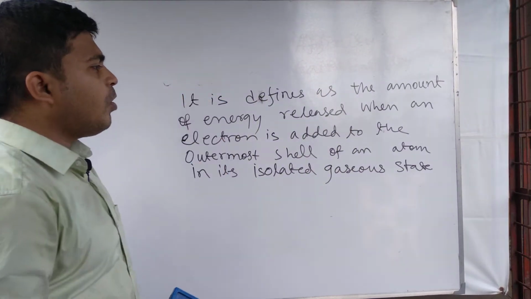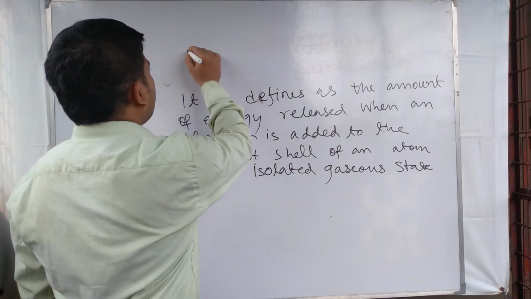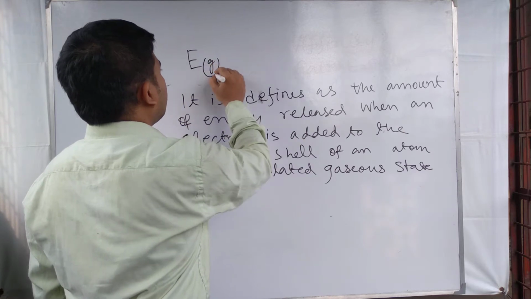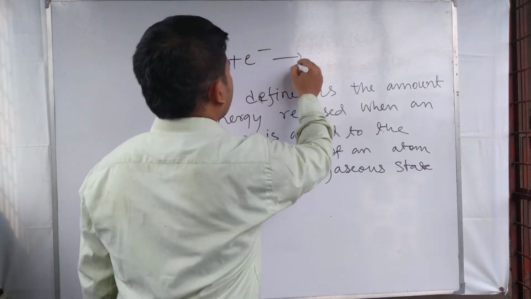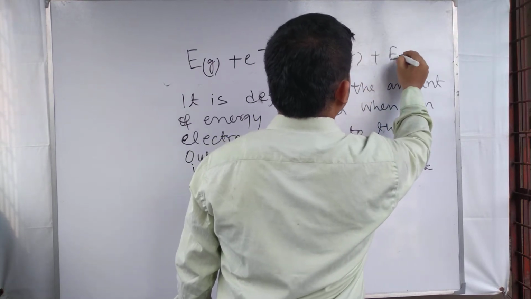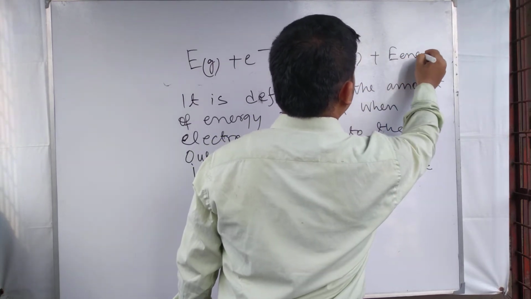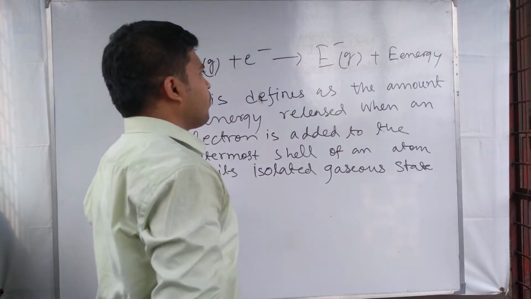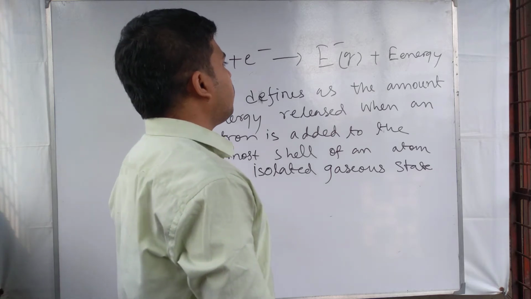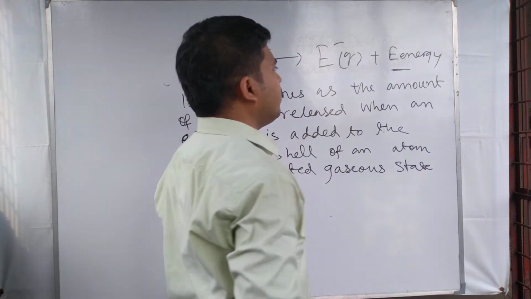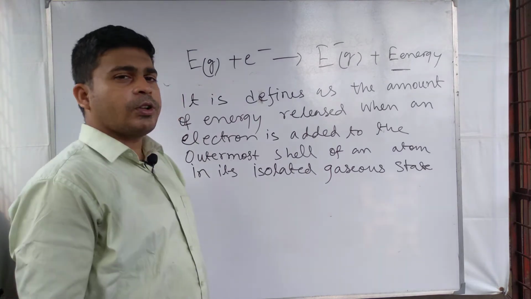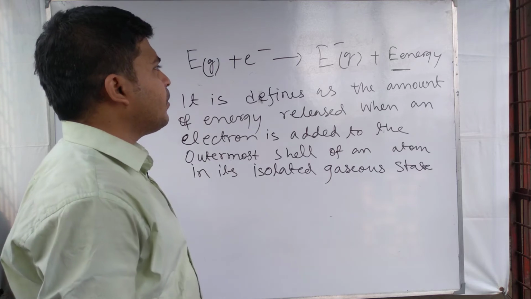In equation form, we write an element E in gaseous state gaining one electron and producing E minus gas plus energy. So this is called electron affinity or electron gain enthalpy, meaning the energy released here is called electron gain enthalpy or electron affinity.